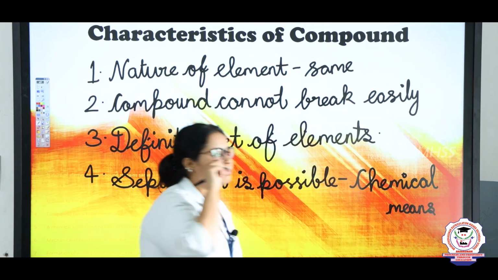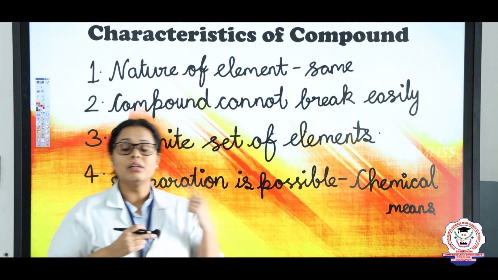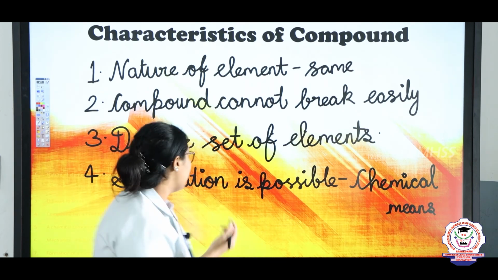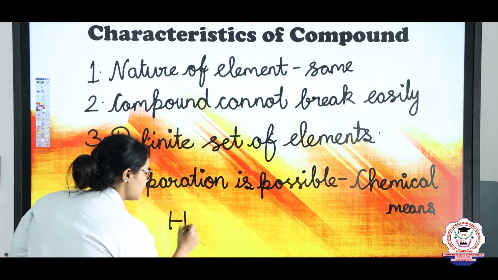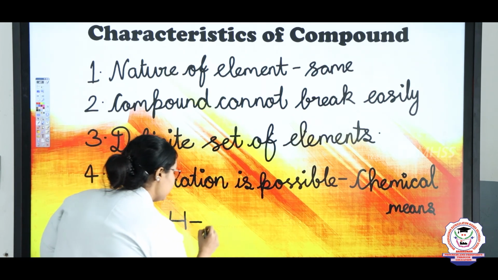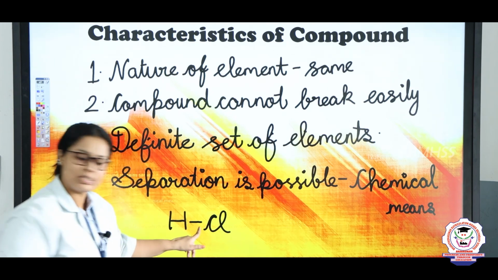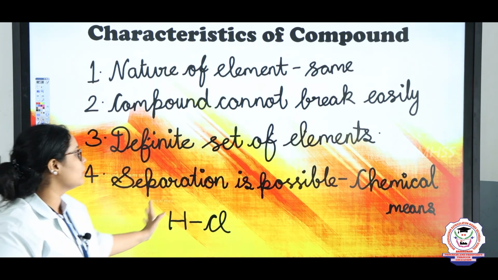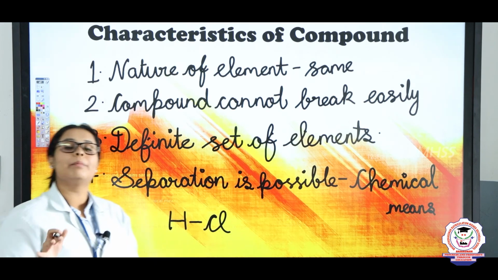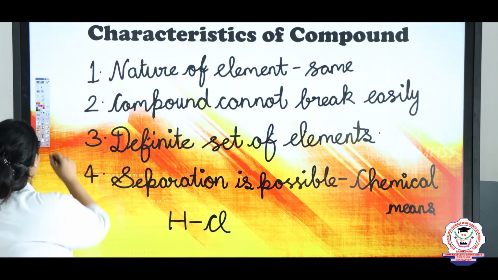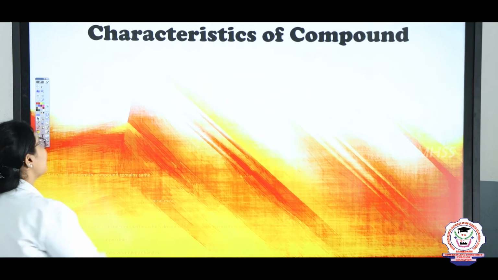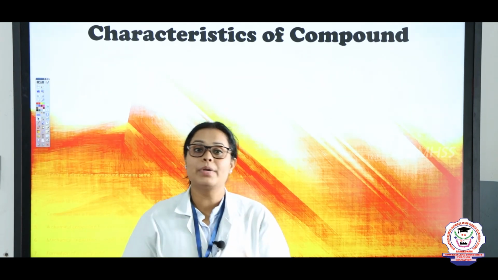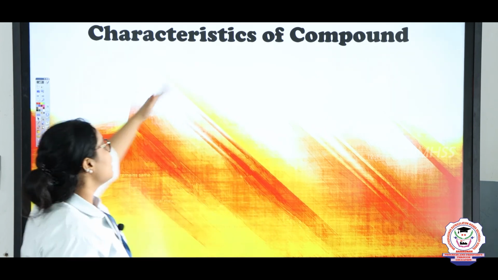Because for example, if I take HCl, it is difficult to break the bond between H and Cl. So breaking of this bond can be done only by a chemical means. And the last property is it requires a large amount of energy for the separation of elements or compounds.